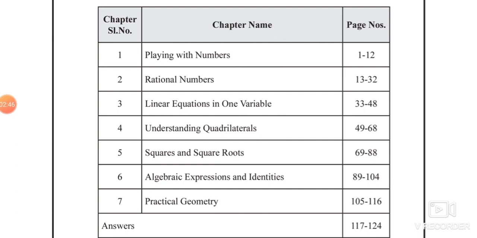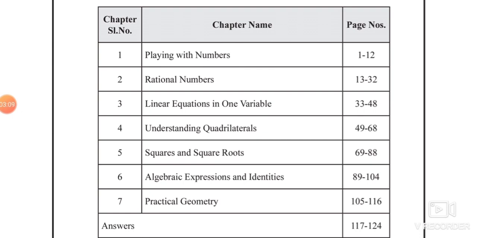Now sixth chapter, algebraic expressions and identities. In this chapter we learn about expression, terms, factors and coefficient, and monomial, binomial and polynomial, then like and unlike terms, basic operations on these terms.